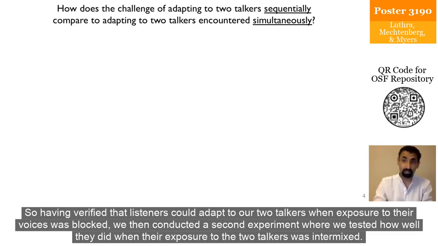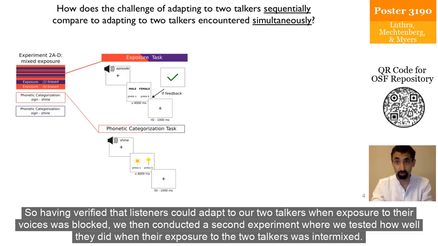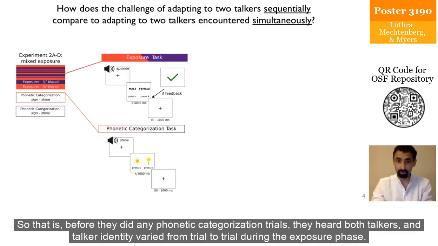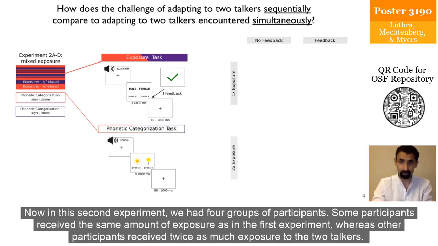So, having verified that listeners could adapt to our two talkers when exposure to their voices was blocked, we then conducted a second experiment where we tested how well they did when their exposure to the two talkers was intermixed. So that is, before they did any phonetic categorization trials, they heard both talkers, and talker identity varied from trial to trial during the exposure phase. Now, in this second experiment, we had 4 groups of participants. Some participants received the same amount of exposure as in the first experiment, whereas other participants received twice as much exposure to the two talkers.